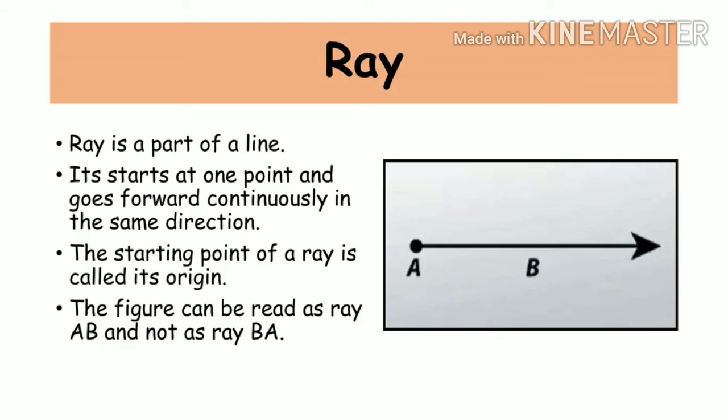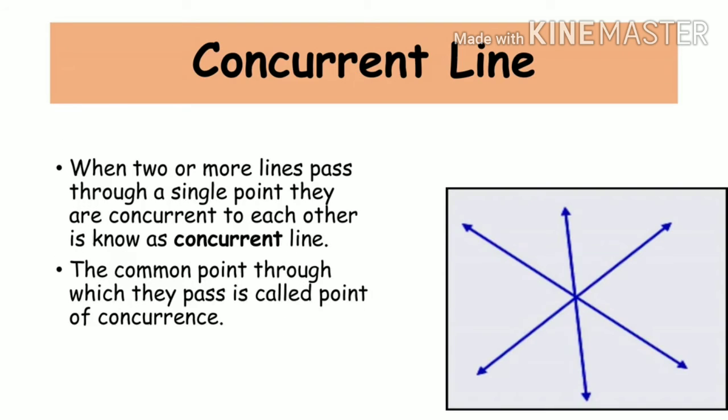And the ray extends to one side. So students, you can only name it as ray AB. You will never name it as ray BA. You have to understand from where you start the ray, the origin. From the origin you have to name it as A, B. And it will continuously go in the same direction.